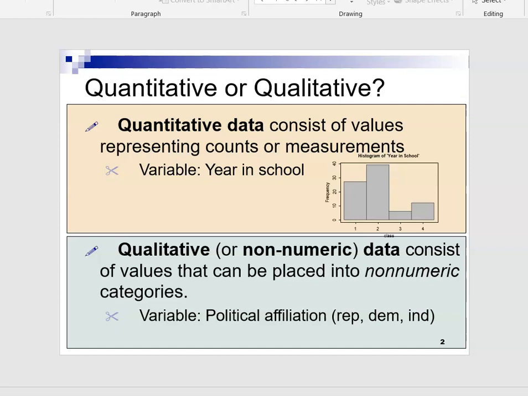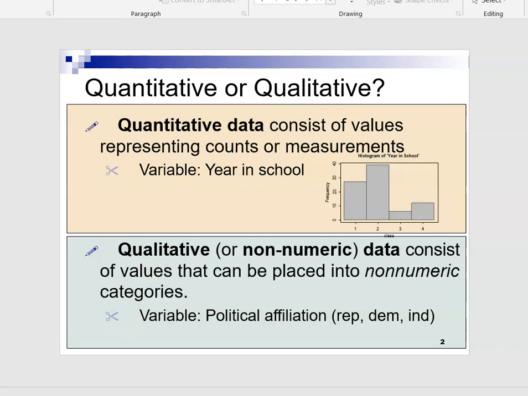Qualitative data consists of values that can be placed into non-numeric categories. There's a variable like political affiliation. Three types of political affiliation are there: Republican, Democratic, and Independent. So, we give these symbols to it. Like for gender, for male we can use M, and for female we can use F, and so on and so forth. So let us go into detail of this.